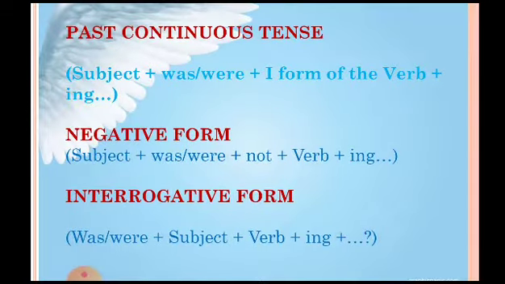In past continuous tense, we have subject plus was or were plus the first form of the verb plus ing. In the negative form, we have subject plus was or were plus not plus verb plus ing. When we talk about the interrogative form of the past continuous tense, we have was or were plus the subject plus verb plus ing.